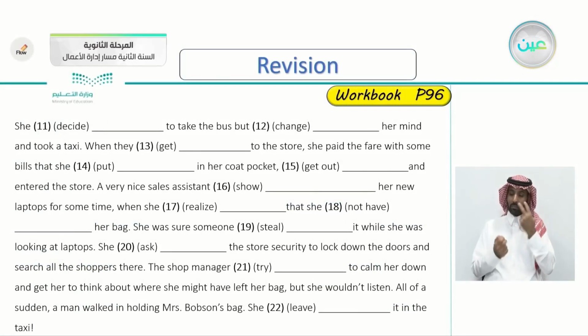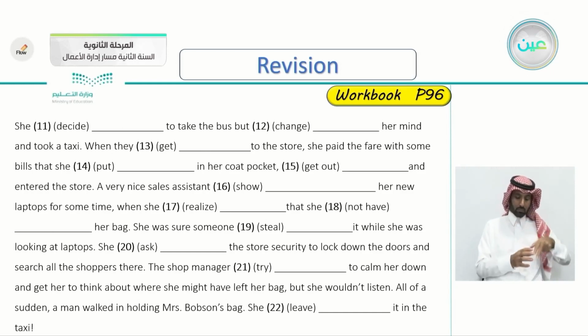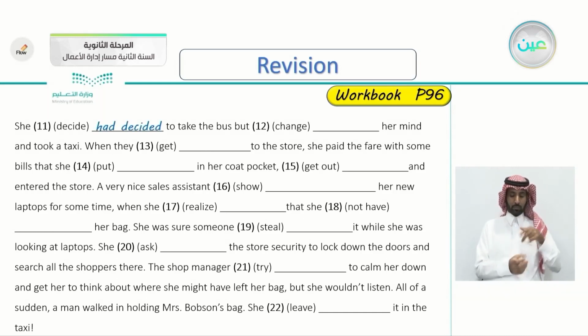To find, she decided to take the bus. So, very good, she had decided to take the bus, but changed her mind and took a taxi. She changed her mind, excellent, and took a taxi. When they, and the verb get to the store. When they, very good, got to the store, she paid the fare.